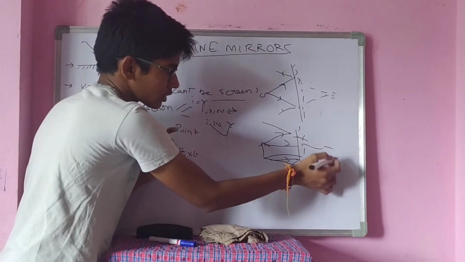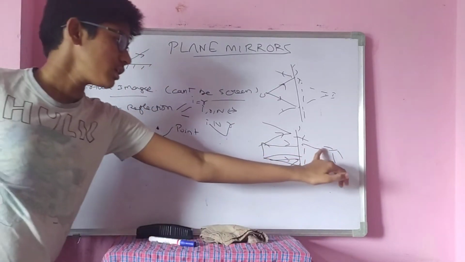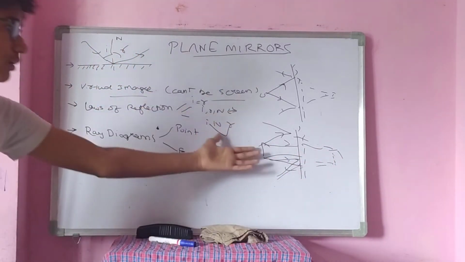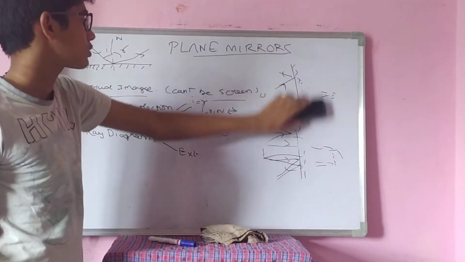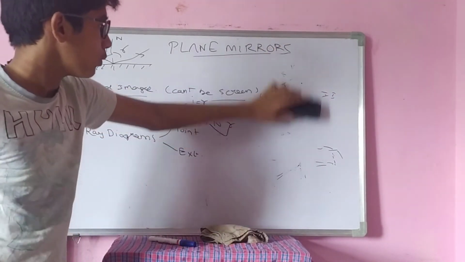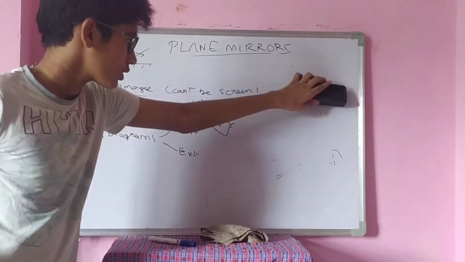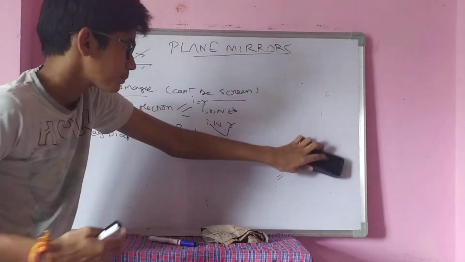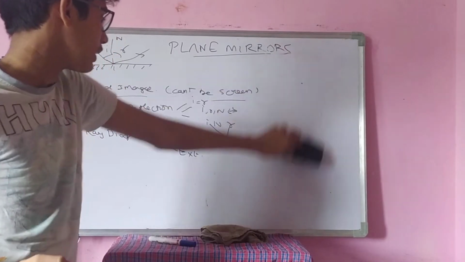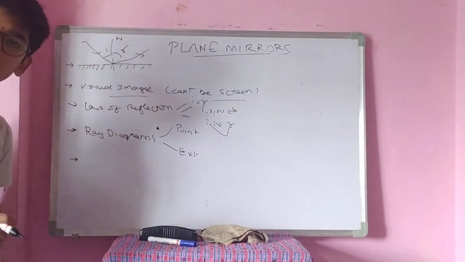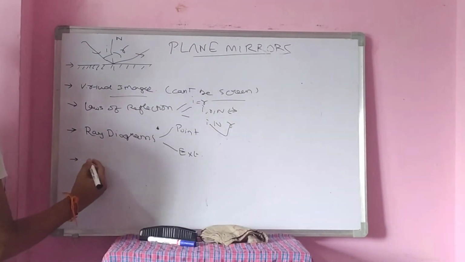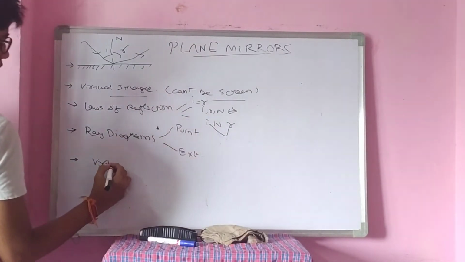I drew this roughly. You can see in my videos how I drew these clearly, and how it follows the laws of reflection. All are clearly explained. For ray diagrams, I have done a video. Please do watch that.